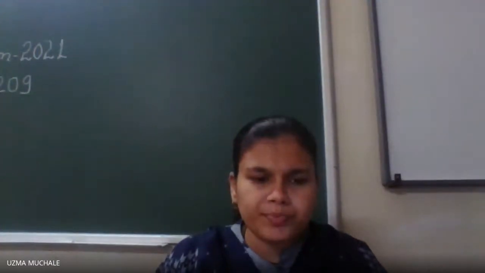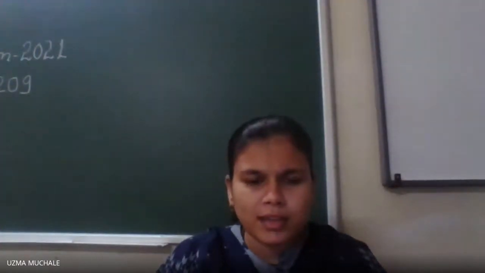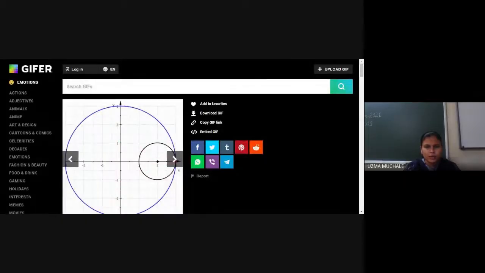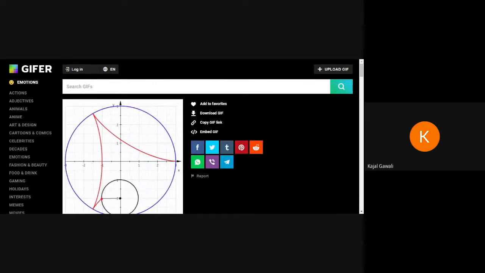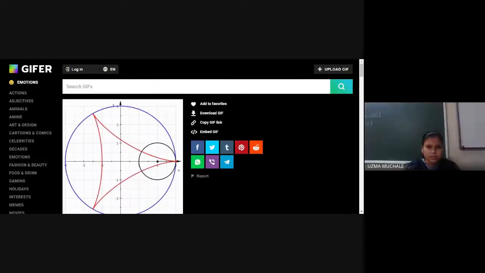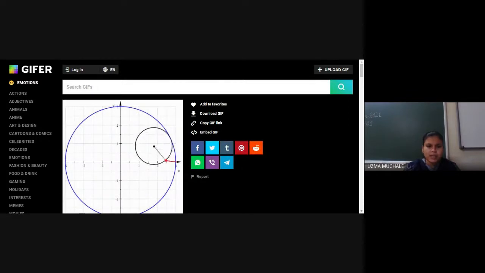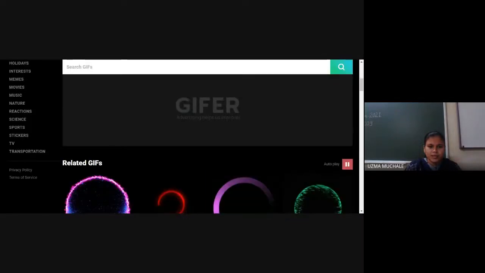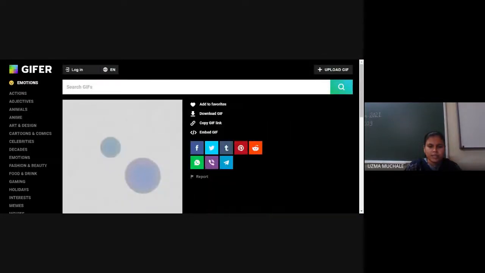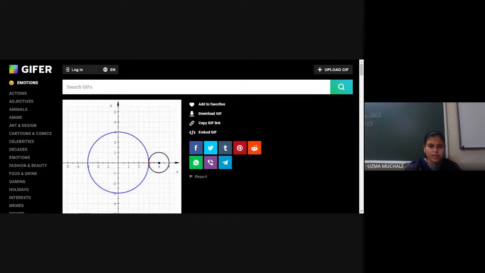So at every point you first have to complete a circle, and whatever that red mark you are getting, whatever object you are able to see, that is nothing but your radius of curvature. You can note this. You can search for more images like this, where you can find the radius of curvature for every curve.